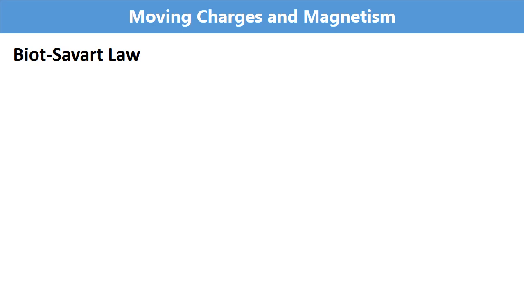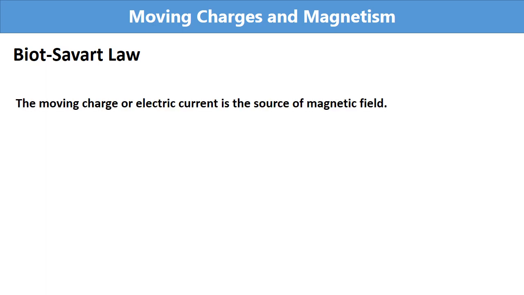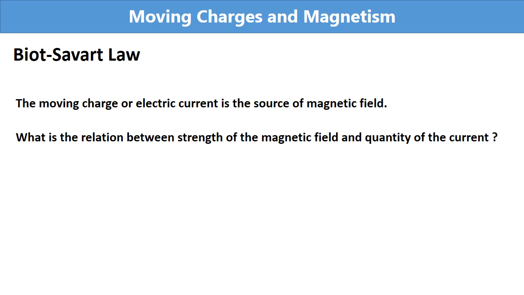That is, in our topic, there will be the source of the magnetic field. And we know that the moving charge or electric current is the source of the magnetic field. Now, our question is how much current gives how much magnetic field? That is, what is the relation between the strength of the magnetic field and the quantity of the current? That we are discussing here. For this, the law was first made by Biot-Savart, so we name it Biot-Savart's law.